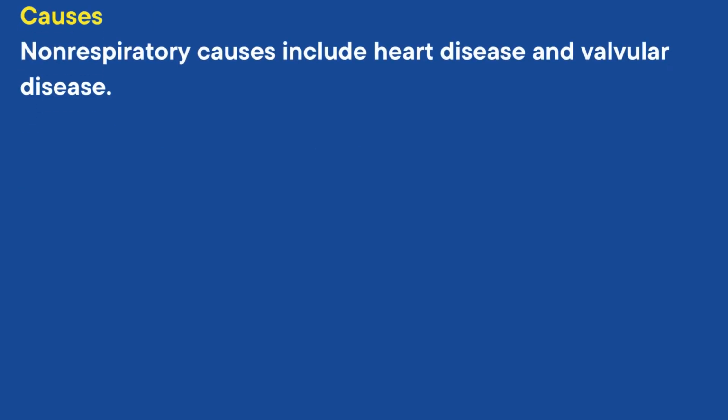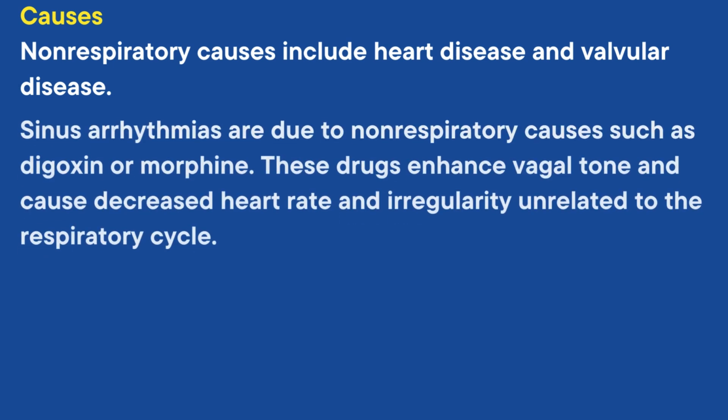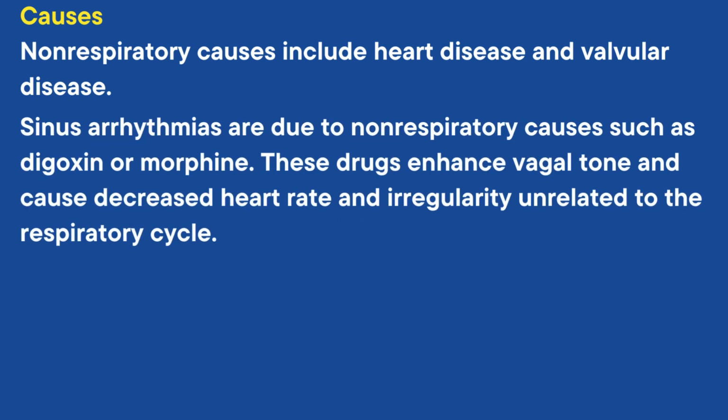Non-respiratory causes include heart disease and valvular disease, but these are rare. Sinus arrhythmias are occasionally due to non-respiratory causes such as digoxin or morphine. These drugs enhance vagal tone and cause decreased heart rate and irregularity unrelated to the respiratory cycle.